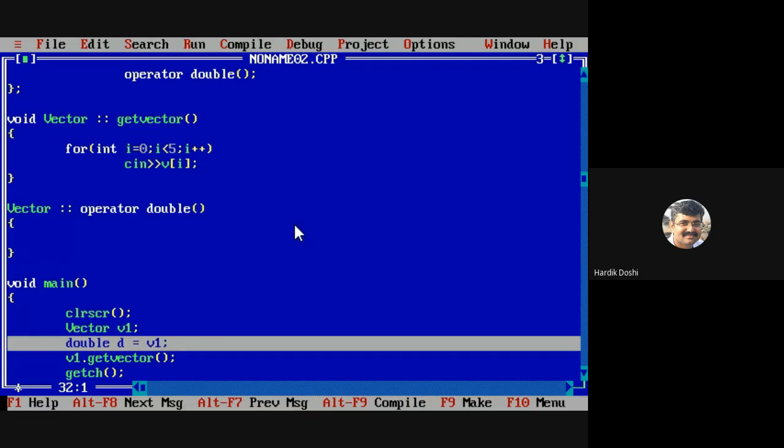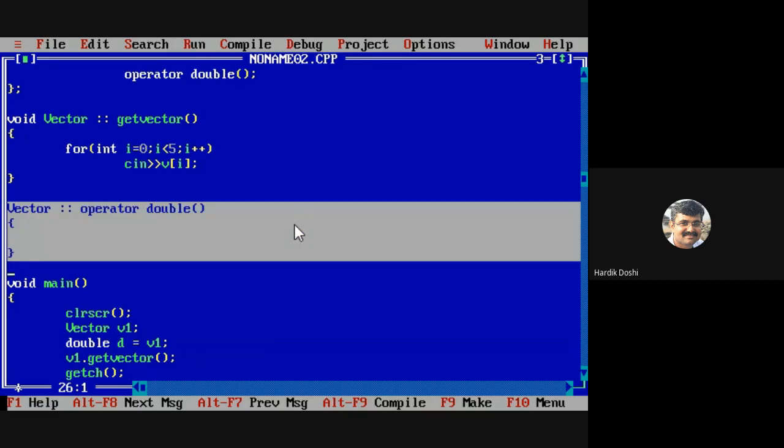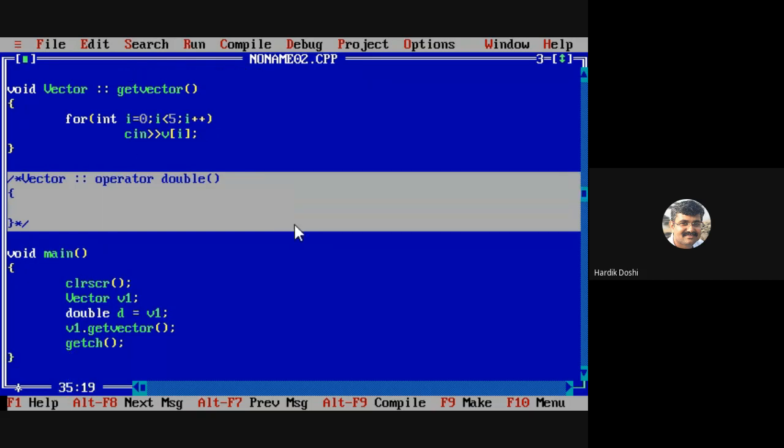Can I say I am going to convert from class to basic type? And for class to basic, always I need to write a casting operator function. So I had written the casting operator function. Assume I am not writing this. Okay, I am removing this. Then what will happen in this case? Syntactically, is it correct? Will I get a compile time error? Read carefully and then answer.